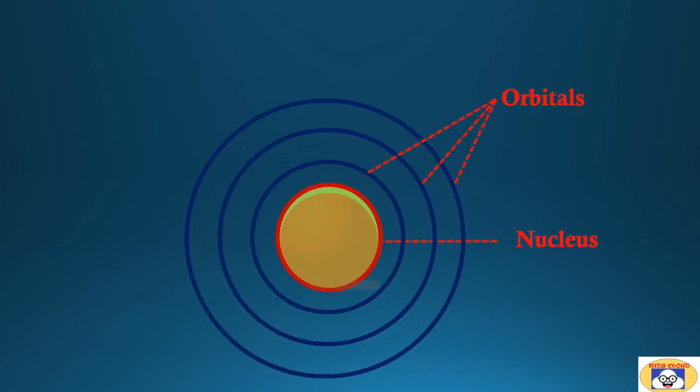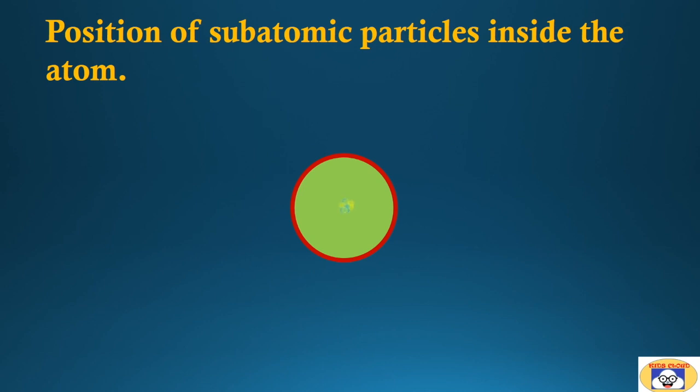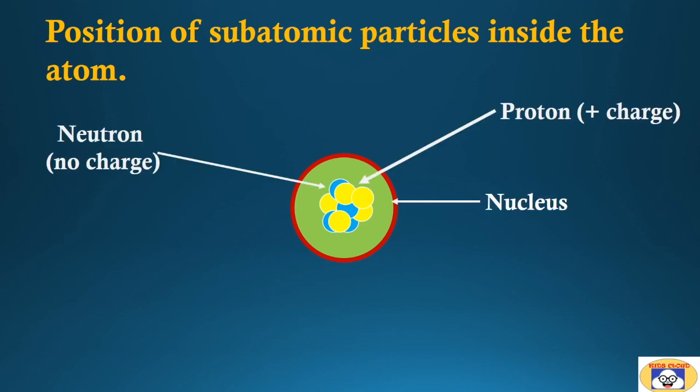Exploring the atom is very interesting. Let's find out what's inside the atom. At the center of the atom, there is a nucleus. It is surrounded by shells called orbitals. Atoms consist of three subatomic particles: protons, electrons, and neutrons.